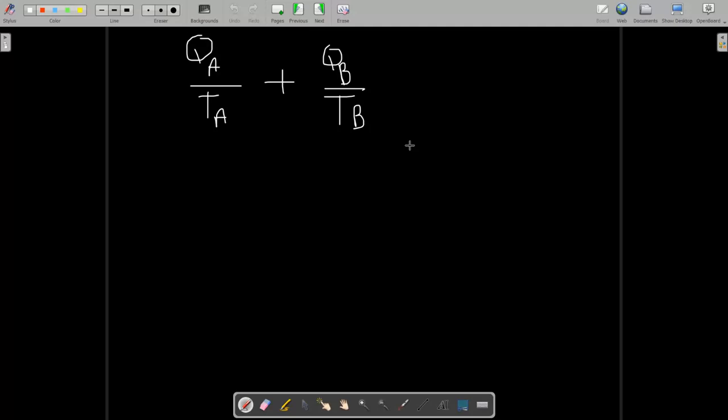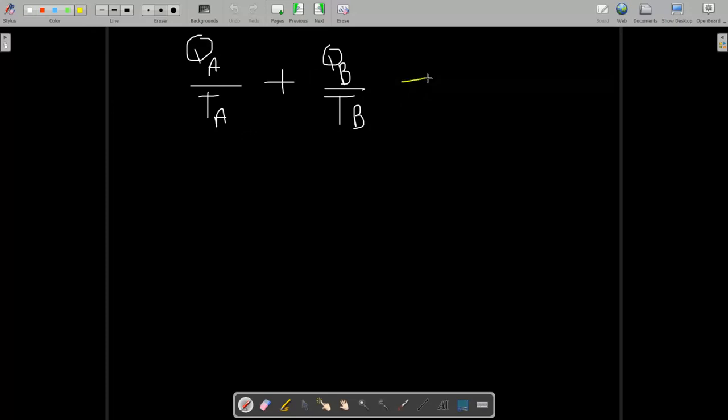At that time you have to use the entropy generation in the system as well as the entropy change of the surroundings, and you have to add them both, so you will get the entropy of the universe. At finite temperature difference you have to use that Cp ln(T2 by T1) relation, but here nothing is mentioned, and it is given in the question that the temperature remains constant, so you can write QA upon Ta, and this amount of heat is added to the system, so both of these are taken as positive.